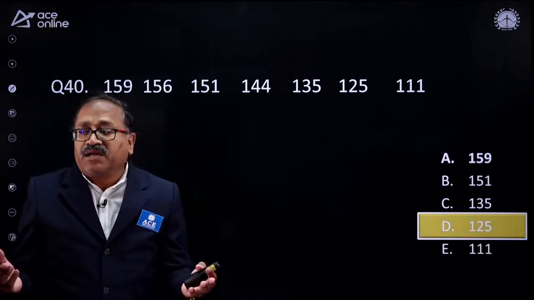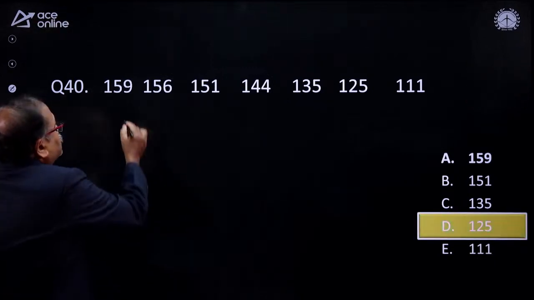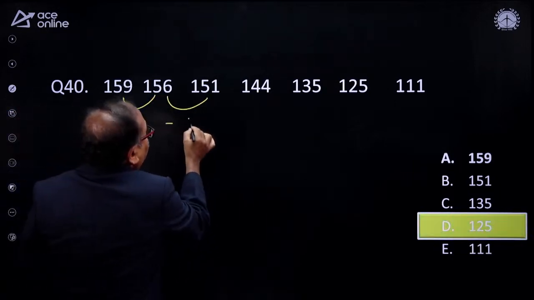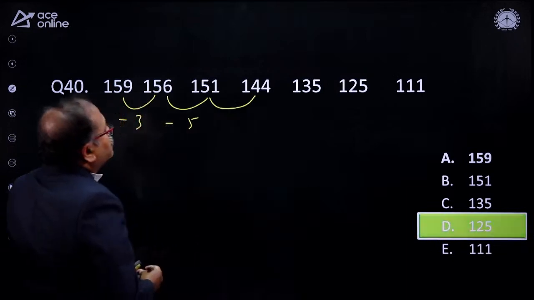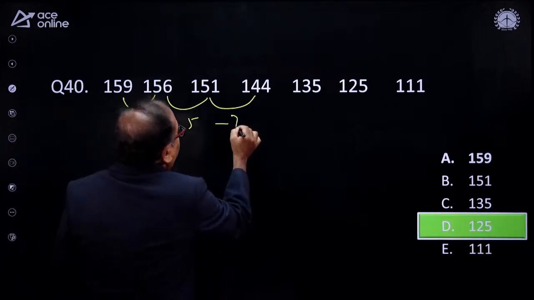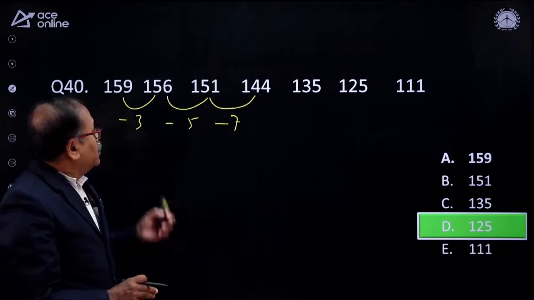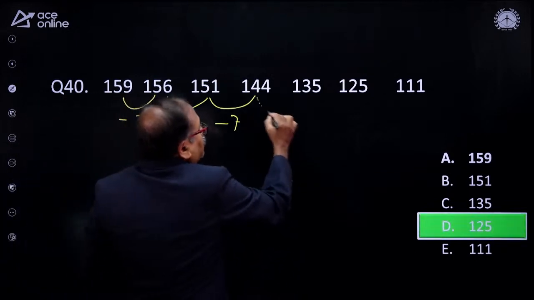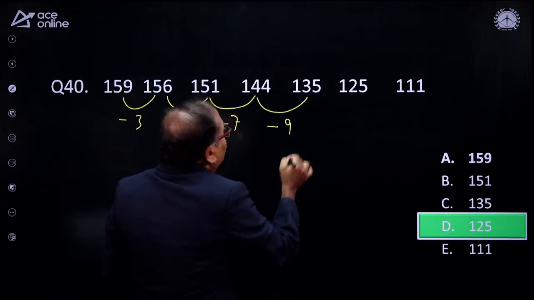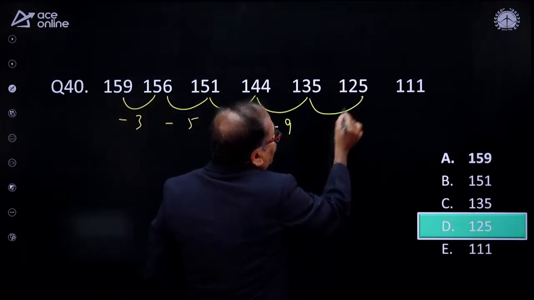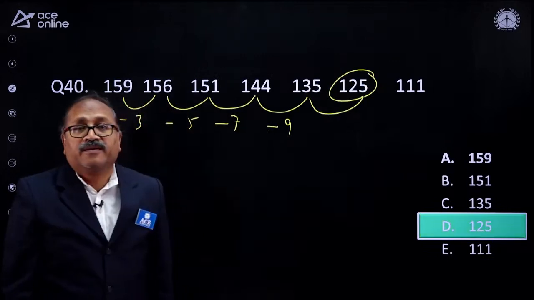That's great. That's right. So how is it? I notice that here minus 3 is there, here minus 5 is there, and here how much is minus 6? Minus 7 is there. So did you notice that these all are the odd numbers? So that's 3, 5, 7. The next one, let's check whether 9 is there or not. So yes, 9 is there. So the next one should be 11. So 125 is the wrong number.